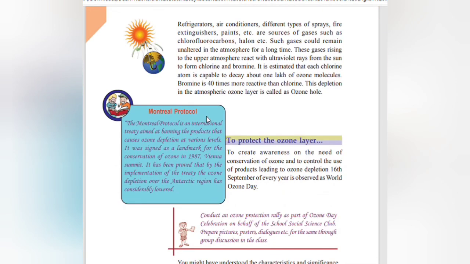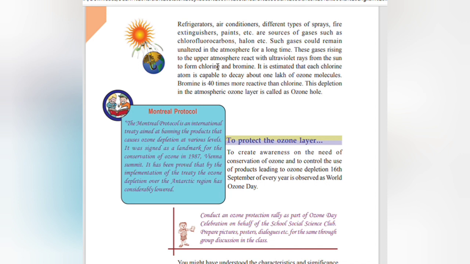Refrigerators, air conditioners, different types of sprays, fire extinguishers, paints, etc. are sources of gases such as chlorofluorocarbons. Such gases could remain unaltered in the atmosphere for a long time. These gases, rising to the upper atmosphere, react with ultraviolet rays from the sun to form chlorine and bromine. It is estimated that each chlorine atom is capable of destroying about 1 lakh ozone molecules. Bromine is 40 times more reactive than chlorine.